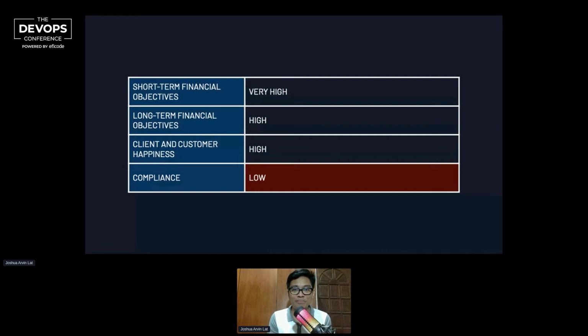So why is this important? In the ideal sense, whenever we're trying to build a company or build systems, we usually assume that everything will go perfectly. If you look at the screen, we have here the goals. Let's say we have the financial objectives of a company, the long-term financial objectives, and we also take care of client and customer happiness and compliance.